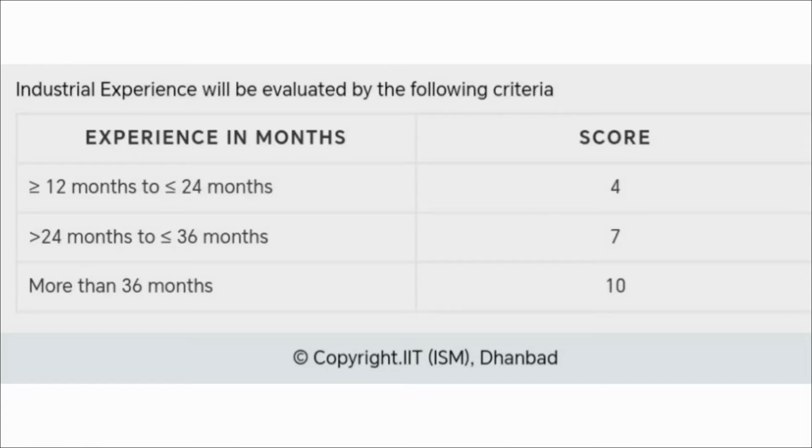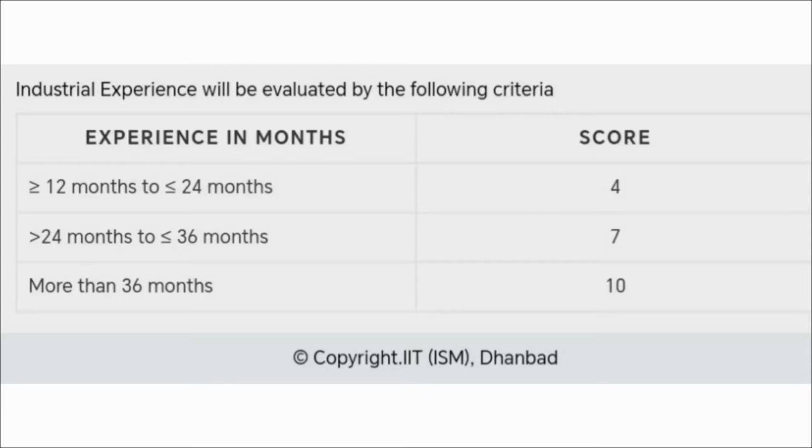If it ranges between 24 to 36 months or is equal to 36 months, for that there are 7 points, and if it is more than 36 months, for that there are 10 points. So this is all about the admission process for the MBA program in IIT Dhanbad.